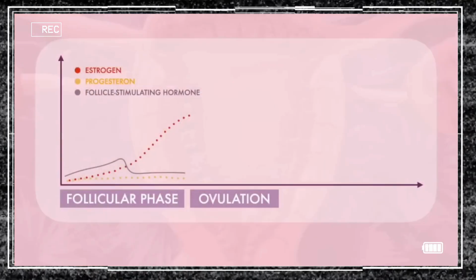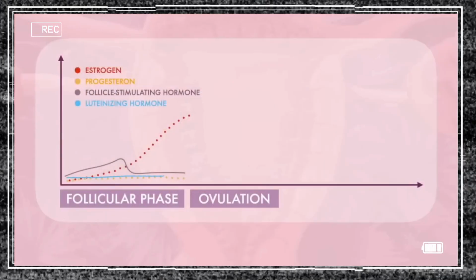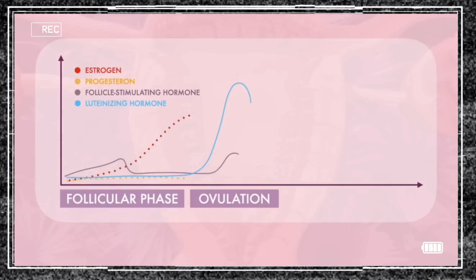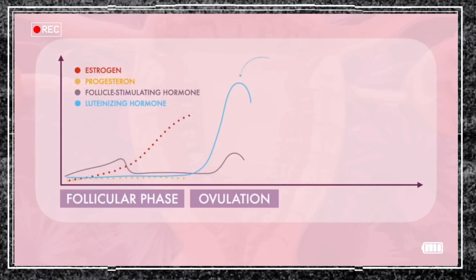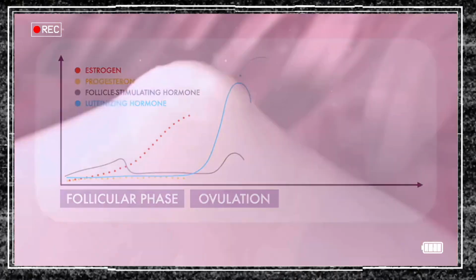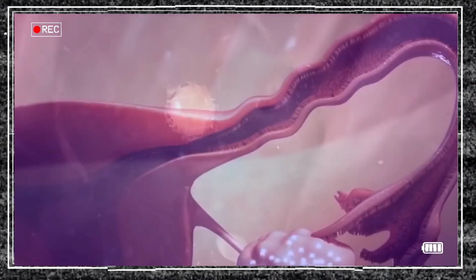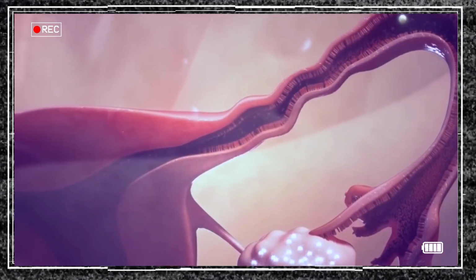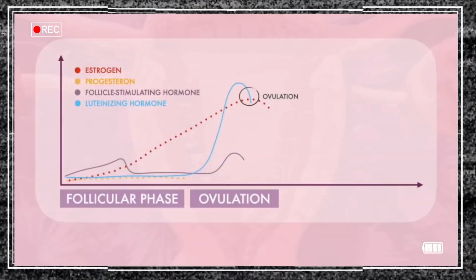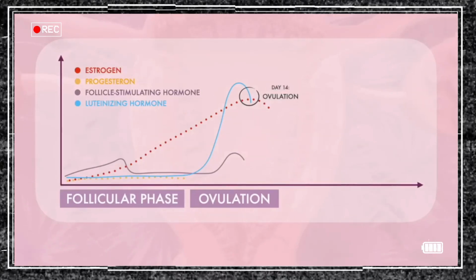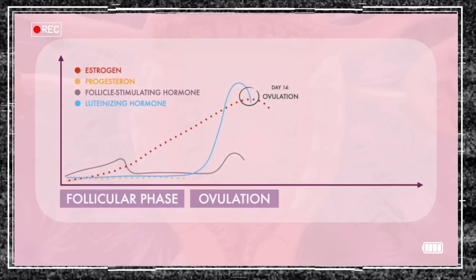The ovulatory phase begins with a rise in the levels of luteinizing hormone and follicle-stimulating hormone. The surge of the luteinizing hormone triggers one of the most prominent follicles to pop open and release its egg, which heads into the fallopian tube and starts its journey towards the uterus. Ovulation usually occurs 16 to 32 hours after the beginning of the surge, around day 14 of the menstrual cycle.